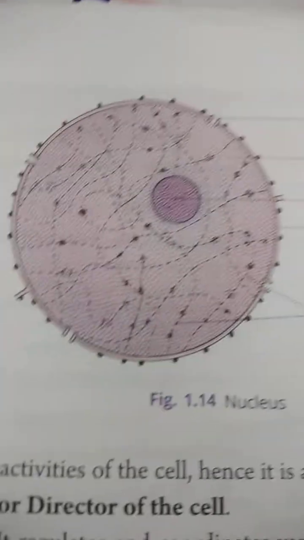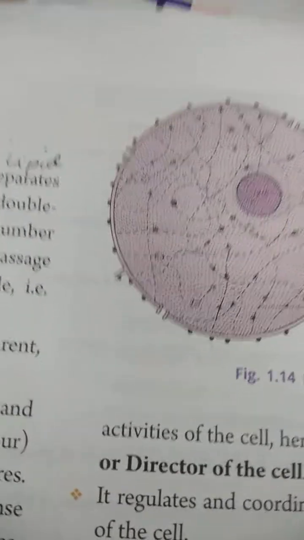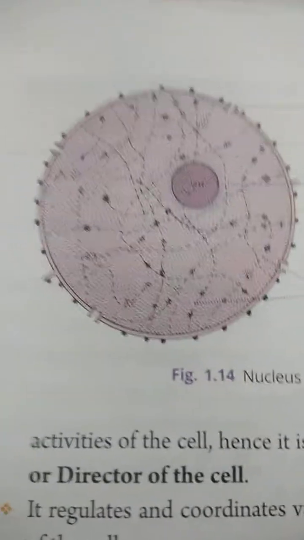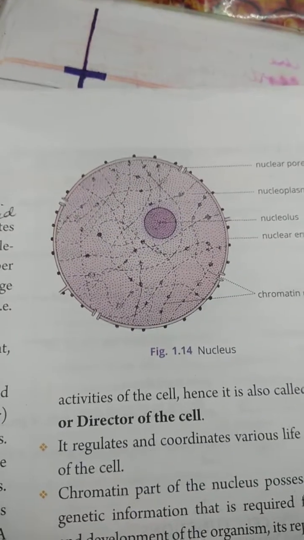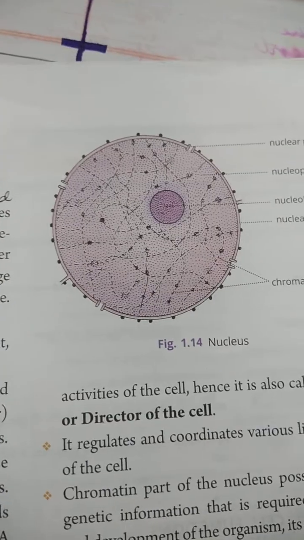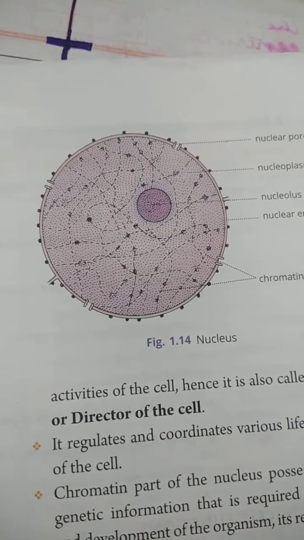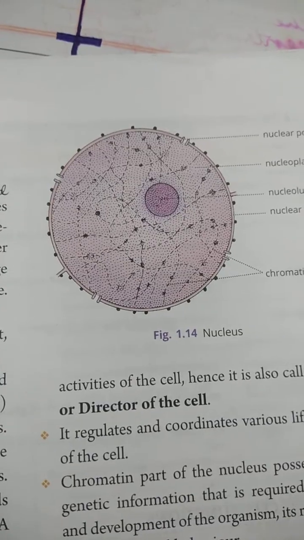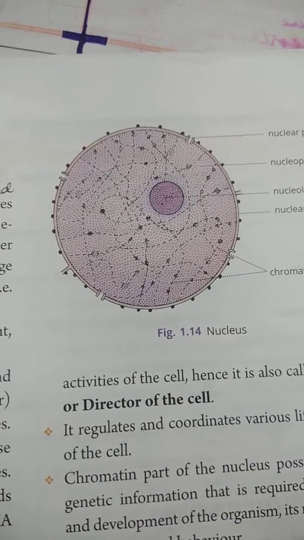This chromosome or chromatin network is made up of DNA, deoxyribonucleic acid, and protein. The number of chromosomes is always constant for a particular species. Like for human beings, the number of chromosomes is 46, or you can say 23 pairs. So they are always constant for a species.